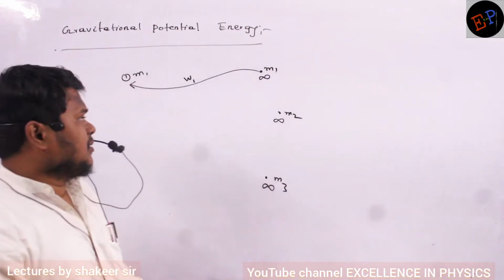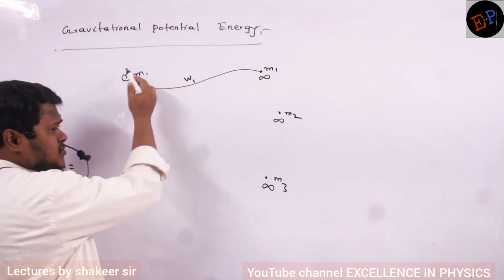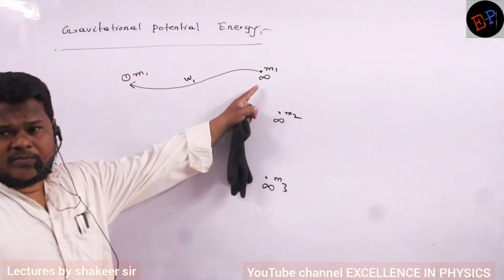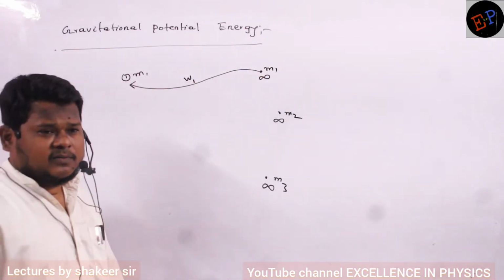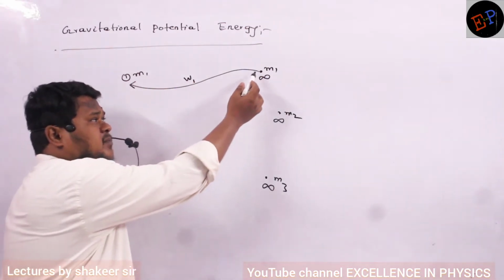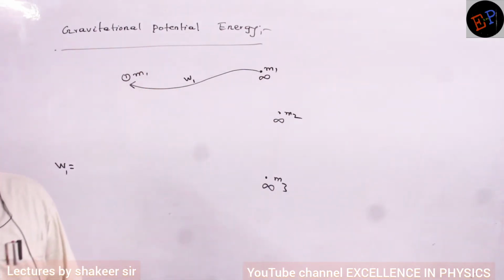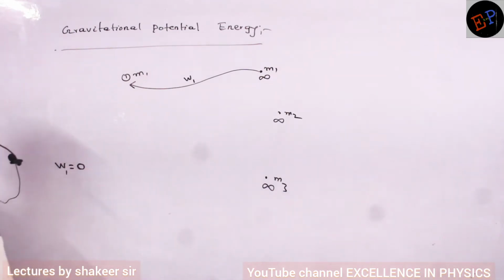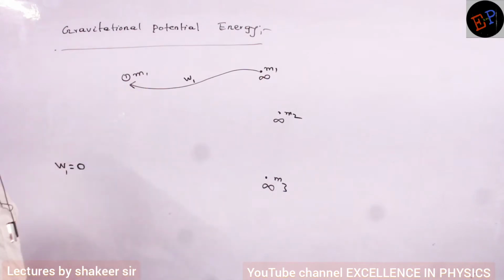Clear? But when I am bringing this body up to here, there are no opposing forces. Nobody is opposing the movement of that mass m1. Nobody is opposing. So therefore, I need not do any work. Just I will say, mass m1, please go up to here, then it will travel up to here. Understood? No need of applying any force. So I can say, first work done is how much? 0. Work done to move this mass from infinite position to this position is 0.